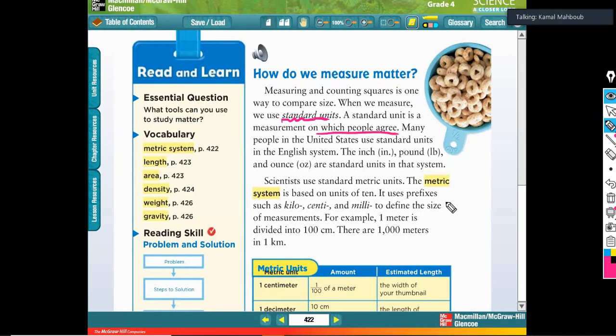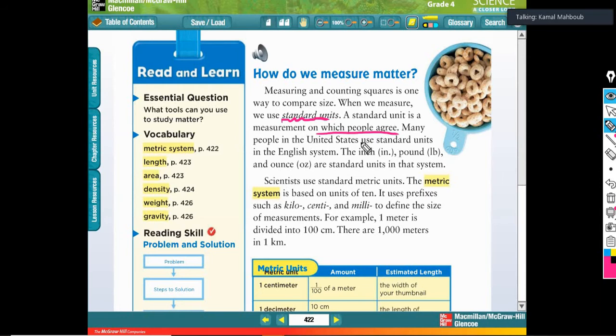Now of course guys, using donuts and using hands is not really common in science. We can't say that for mass and distance in science, because people use another kind of units.